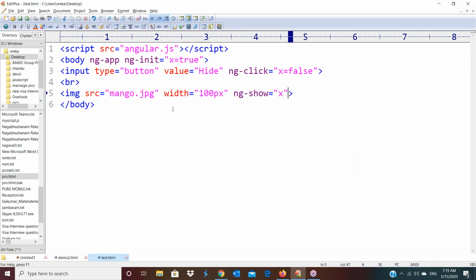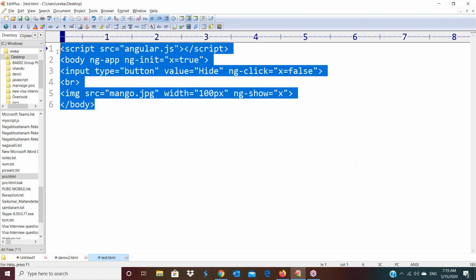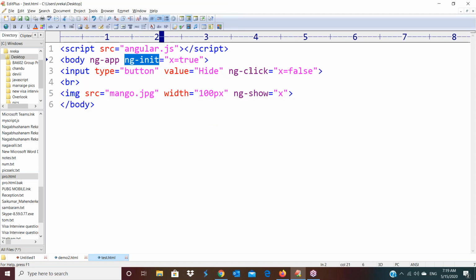But if you observe in this AngularJS program, I didn't write any coding. I simply used the directives here, nothing but properties. These properties I have given within the HTML tags. I used the ng-show property to display and hide the image control. Like that, every directive has some speciality, and we use those directives within the HTML tags.